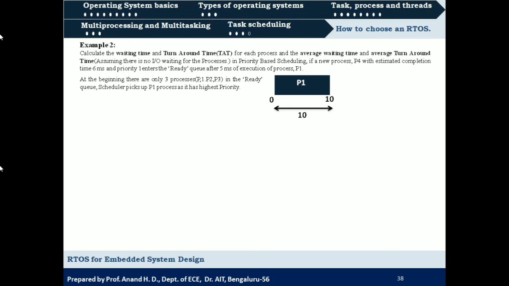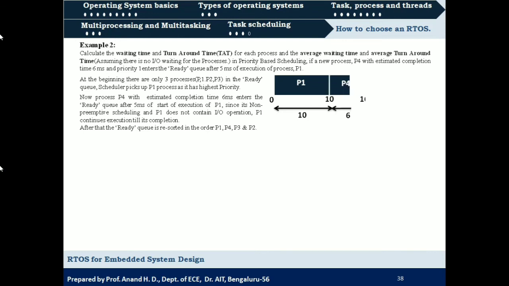So the process with highest priority among these three is P4 with 1, right? So that will be scheduled for execution next, and that is going to execute for 6 milliseconds. After that we have two more, that is P2 and P3 with priority levels 3 and 2.